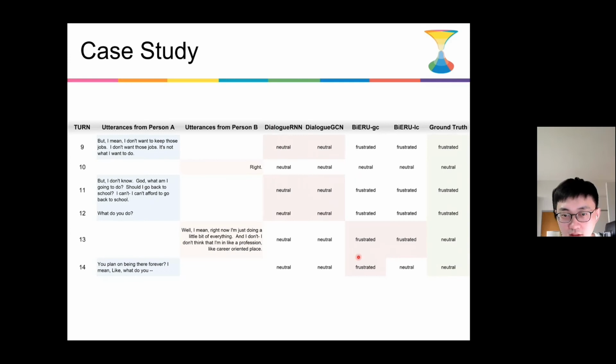So both the dialog RNN and dialog GCN models cannot successfully model the interaction between the 2 speakers in this snippet. And the 2 baselines are more likely to classify a few consecutive utterances into the same emotion label, which indicates that they are insensitive to the context information. And our proposed BiERU model, especially the local context version, has a strong ability to integrate the context information and thus gets a better result.